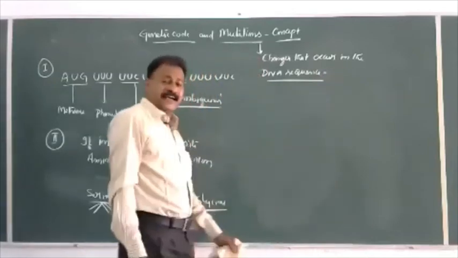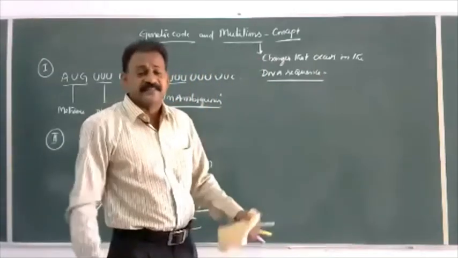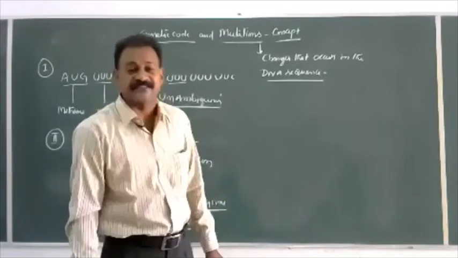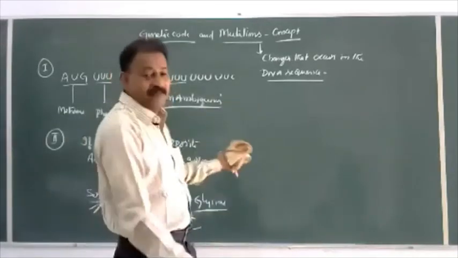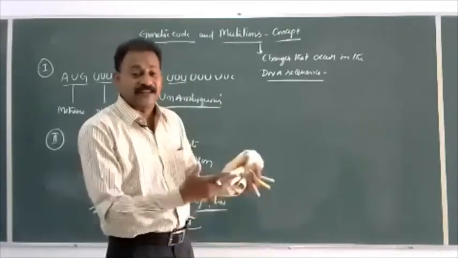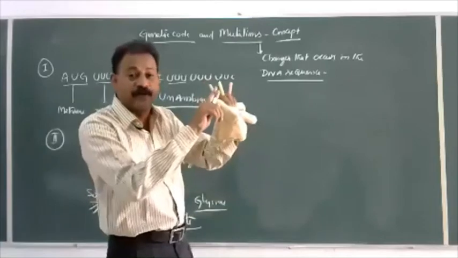So here, what is a gene? A gene is any part of the DNA which is able to produce a character in the form of a cistron. A gene is also able to show recombination, any part of the DNA which is going to recombine during meiosis.